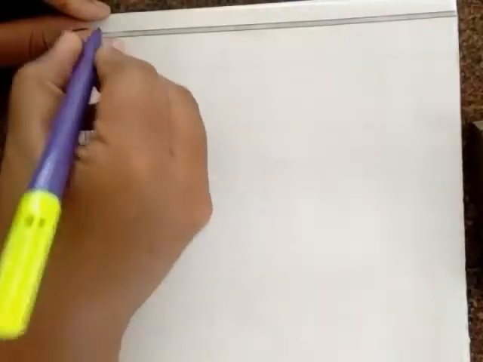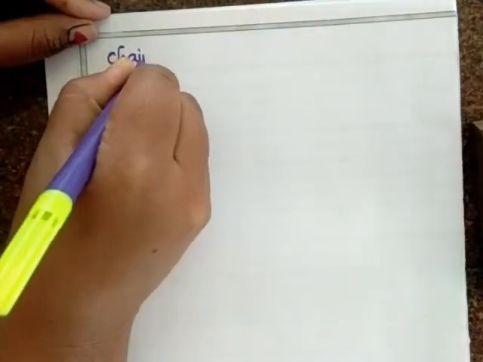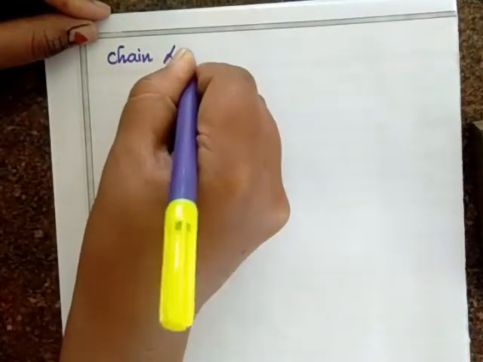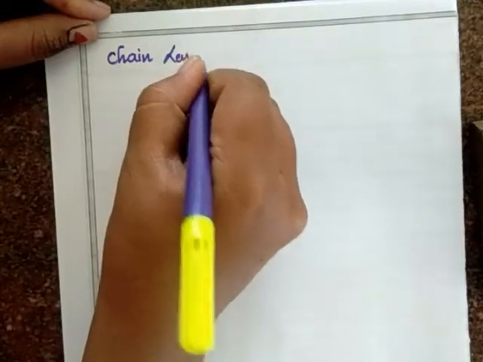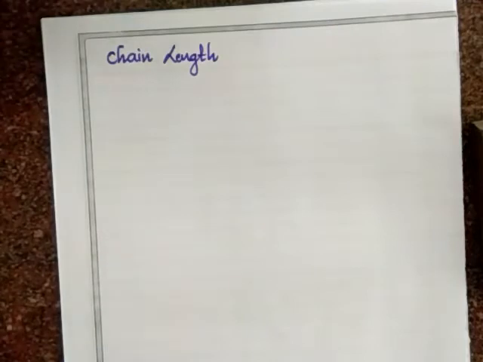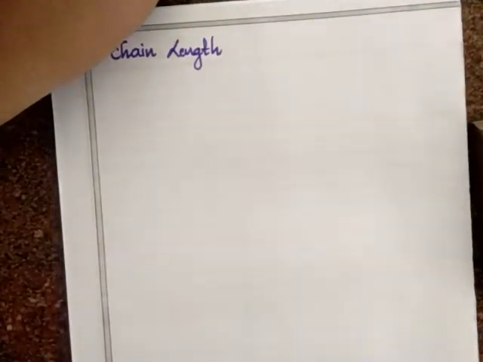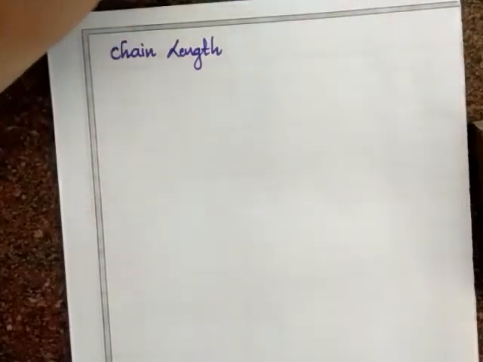Hello students, let's start the next part of our topic, that is chain length. In the last class we already started the new topic, kinetics of chain reaction, and in that we saw the meaning of chain reaction, the meaning of free radical, and the meaning of chain termination reaction.